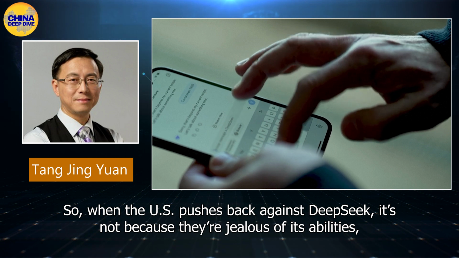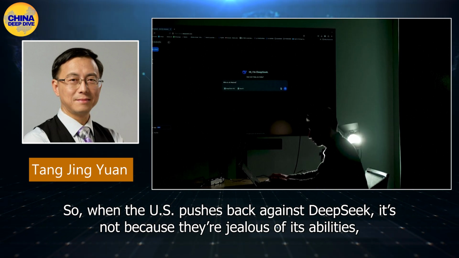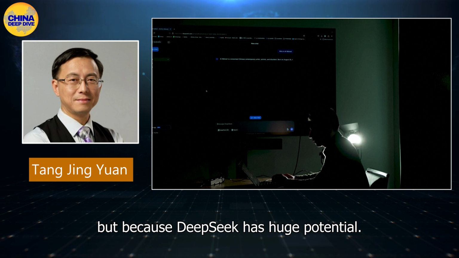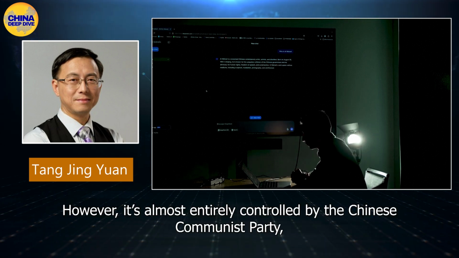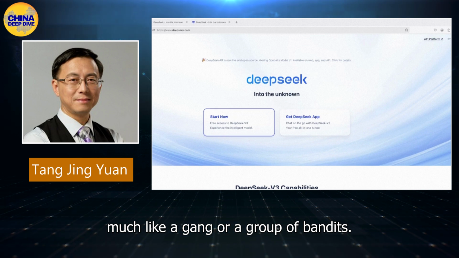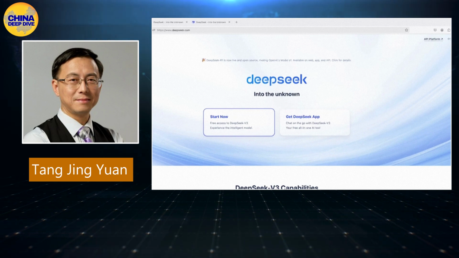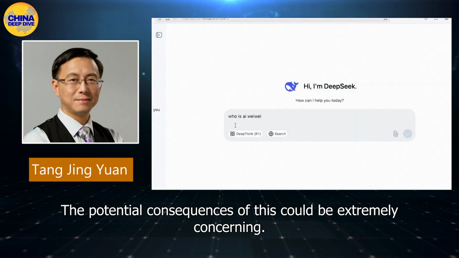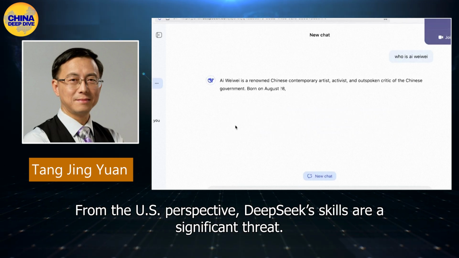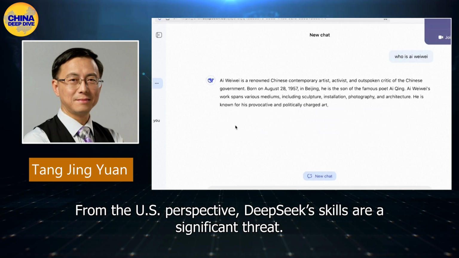So, when the US pushes back against DeepSeek, it's not because they're jealous of its abilities, but because DeepSeek has huge potential. However, it's almost entirely controlled by the Chinese Communist Party, much like a gang or a group of bandits. The potential consequences of this could be extremely concerning. From the US perspective, DeepSeek's skills are a significant threat.